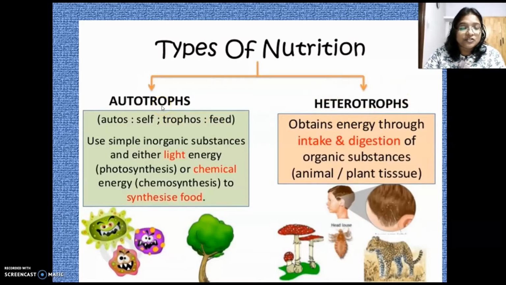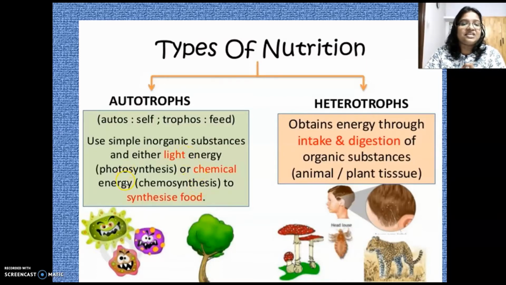In the case of autotrophs, they prepare food by themselves by using simple inorganic materials. And that is why we call them autotrophs. Auto means self, trophs means feed. And they prepare food by themselves from simple inorganic substances. And for that process, they use either light energy or chemical energy.